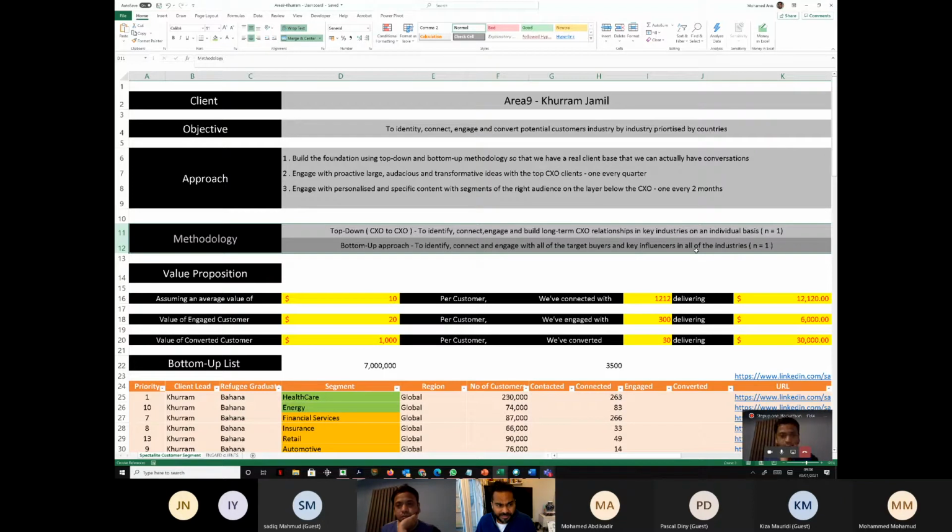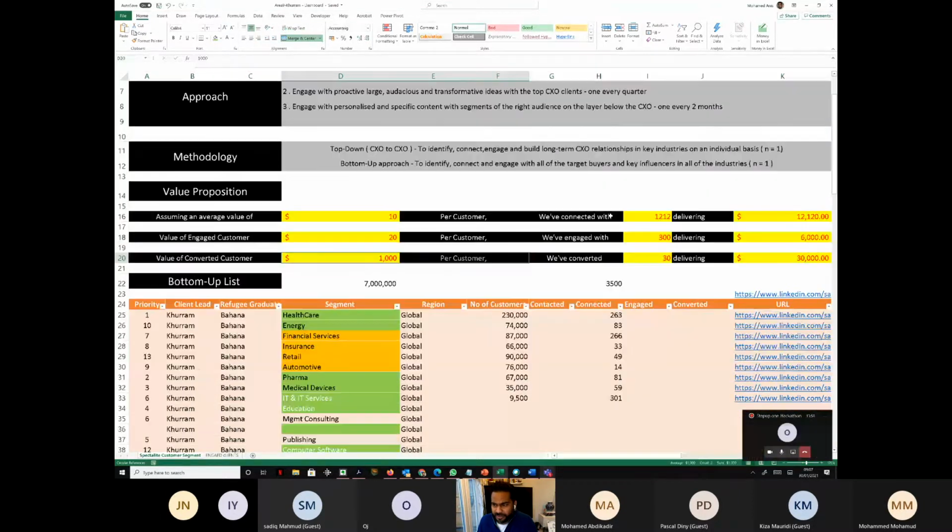So assuming that the client values the work that we do at $10 per customer when we connect to them, assuming that he values it at $20 per customer when we engage in a conversation with them, and assuming that the value that he gets out of a customer is $1,000 per customer, this is the total value that we are deriving for the company.